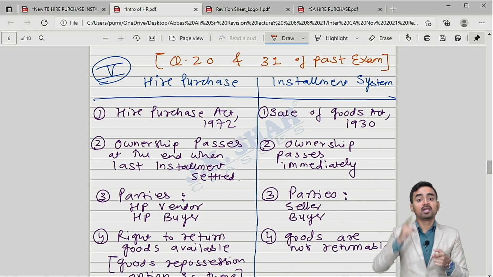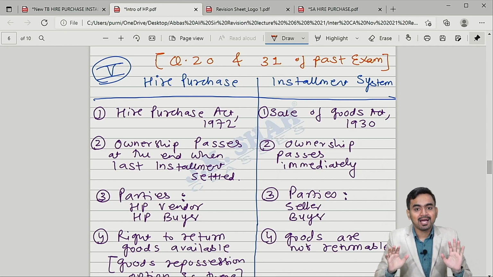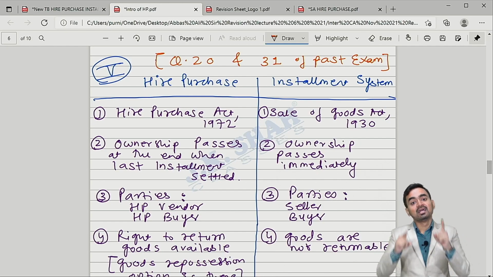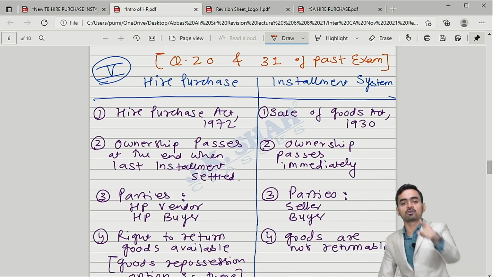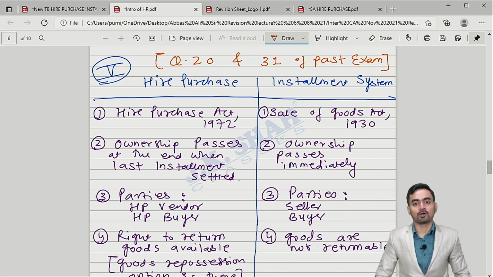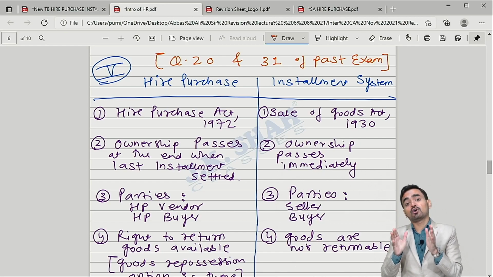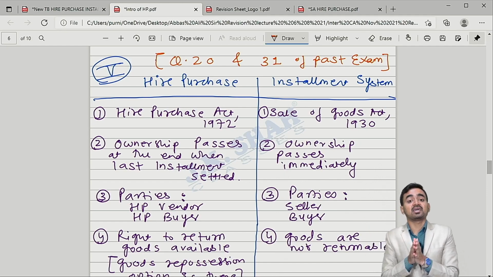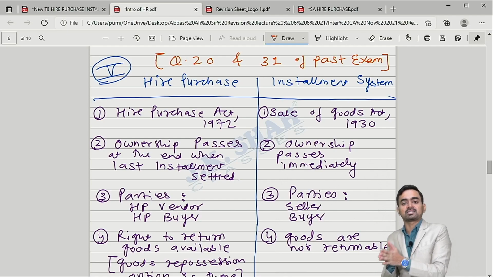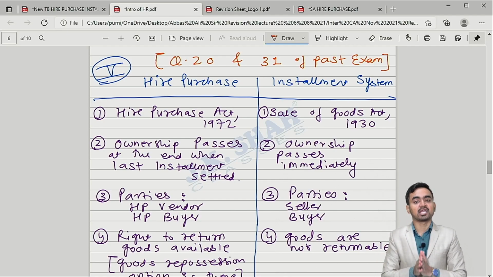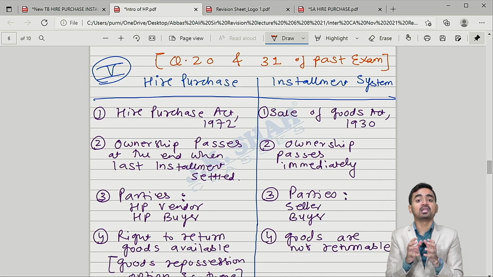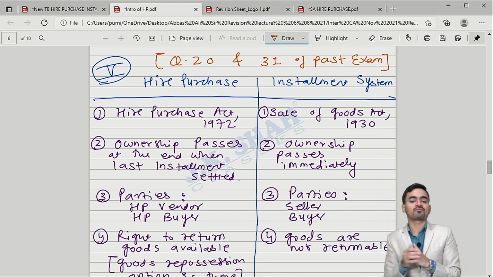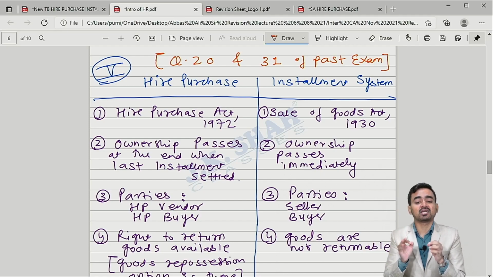EMI on time. If you will not pay EMI, I will not repossess the mobile, rather I will file a complaint against you. I will drag you to the court and I will get my money from you. Is it clear? So where the installment system is effective, can I say, if you purchase electronic products, there the installment system is effective, because in that case technology changes so fast, and therefore the product value decreases over a period of time. Hence you will not get proper resale value in the market.